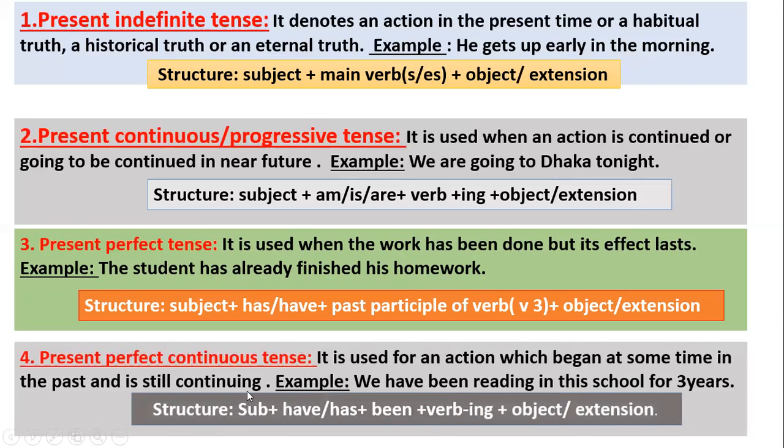Let us see the structure. What is the structure? The structure is subject plus have or has and been plus verb ing plus object or extension. Dear students, I think these 4 types of tense are clear to you. You must notice the examples, the structures very carefully, and also the definitions, so that you can understand and know these 4 forms of tense clearly.